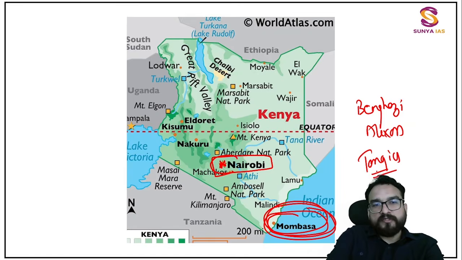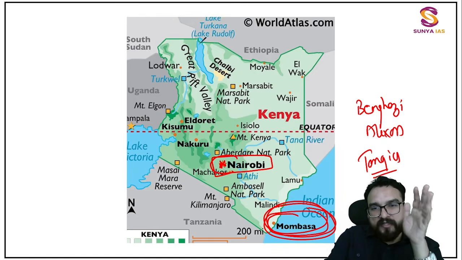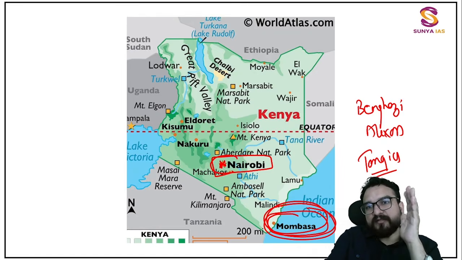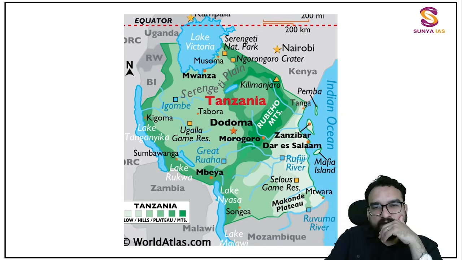I hope you remember all this. So in Kenya, this is important, not more than this. Physical features and the Equator we will see, don't worry. Just understand the way I want you to see it, and you are doing that, I know it.